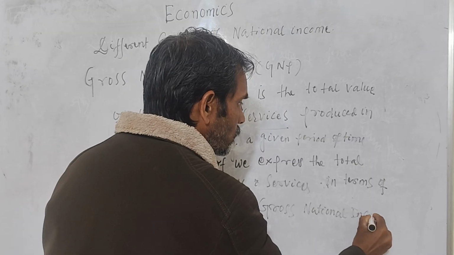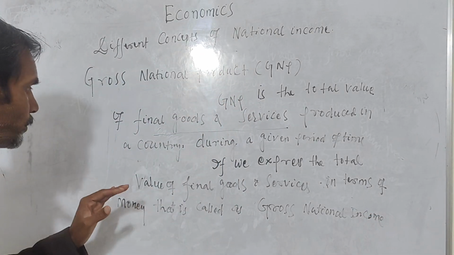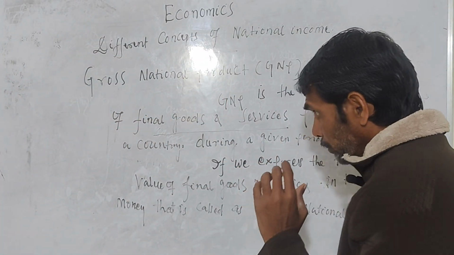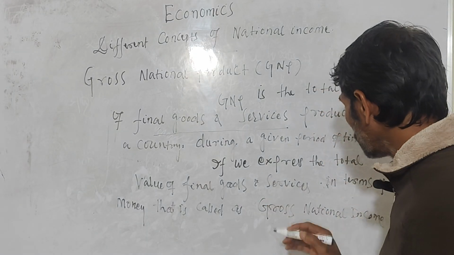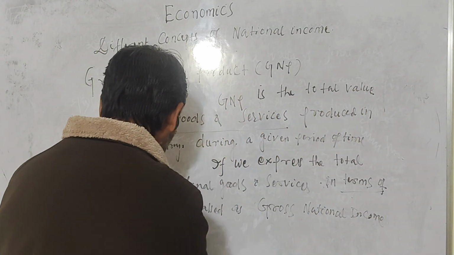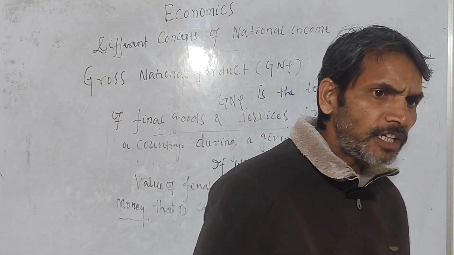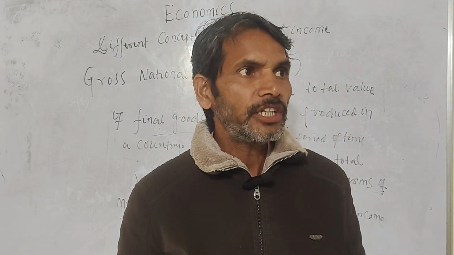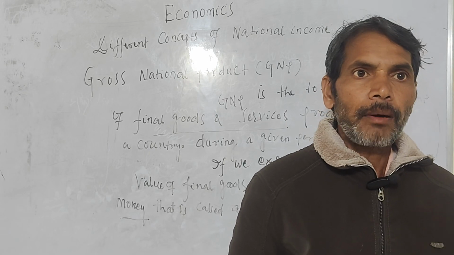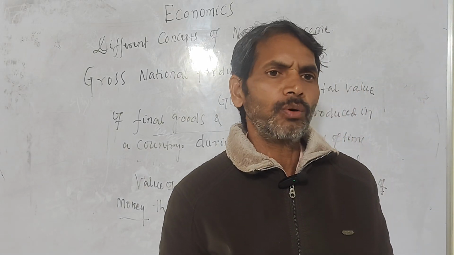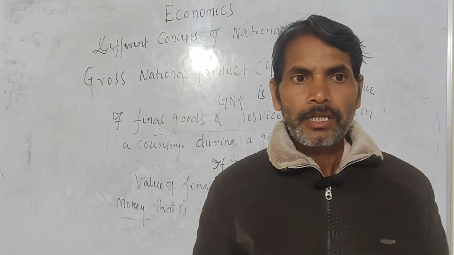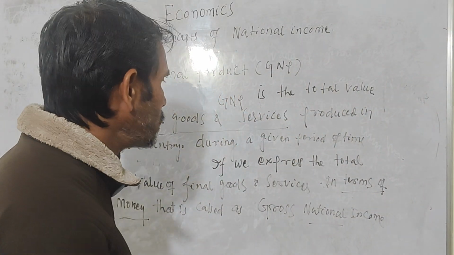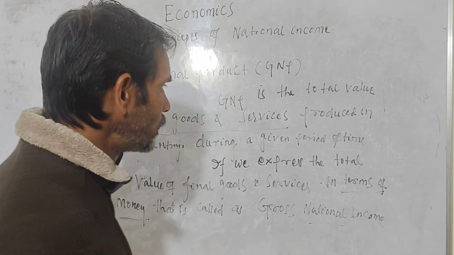So gross national income is the money value of the final goods and services. We don't take the intermediate goods here, only the final goods and services. In simple words, GNP is the sum total of the money value of the final goods and services produced by a nation in a particular period of time, say a year.